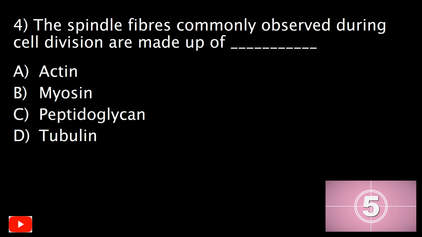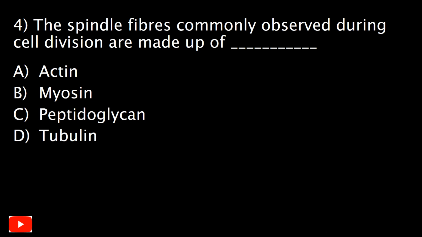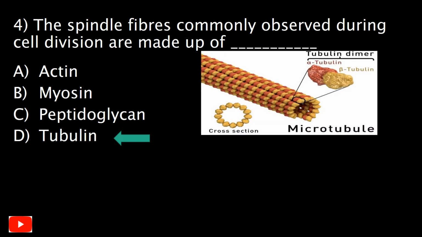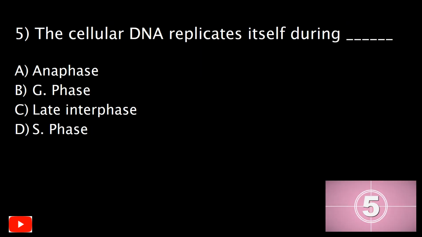Question number 4. The spindle fibers commonly observed during the cell division are made up of dash, and your options are A. Actin, B. Myosin, C. Peptidoglycan, D. Tubulin. Well, the correct answer is D. Tubulin. Spindle fibers are formed from the microtubules with many accessory proteins called tubulin, which helps to guide the process of genetic division.